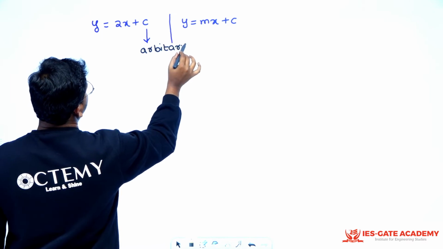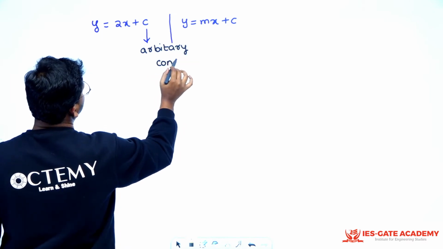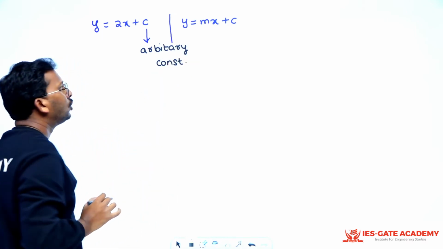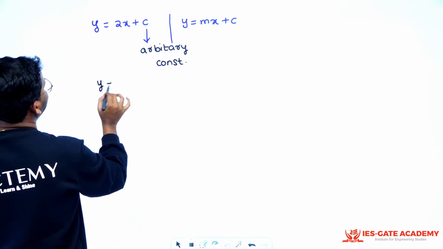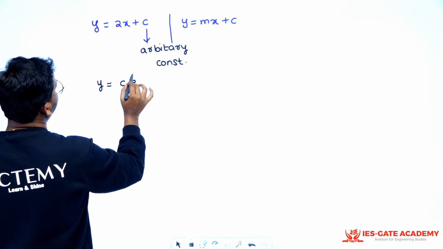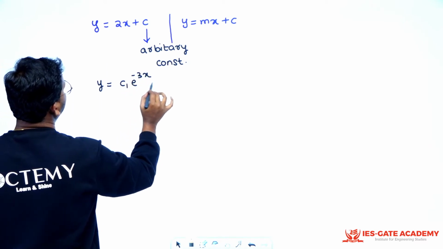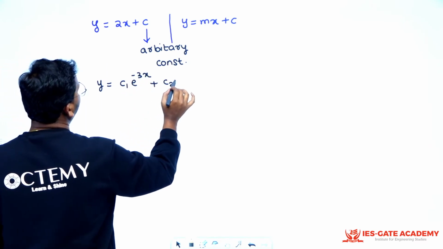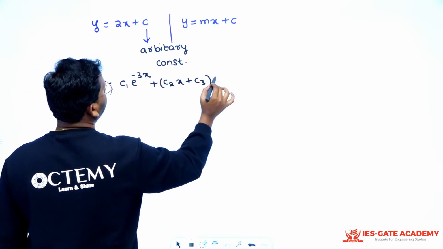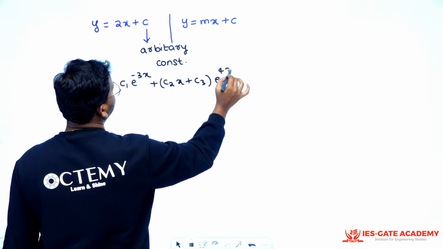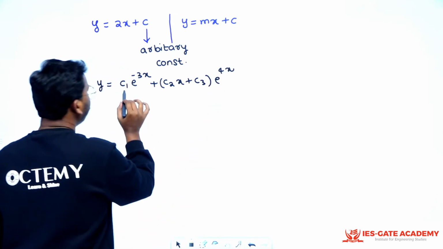Arbitrary constant, right? Or if I want to give another example, say I am giving you y is equal to c1 e power minus 3x plus c2 x plus c3 into e power 4x, right? Here what are c1, c2, c3?